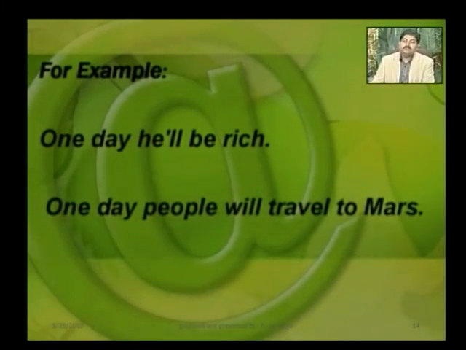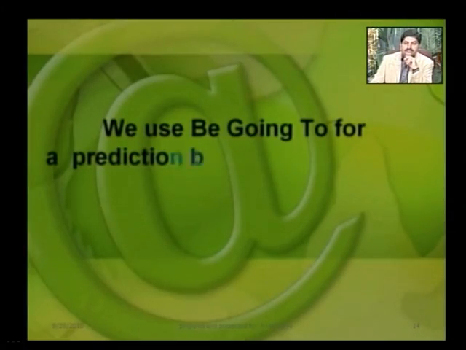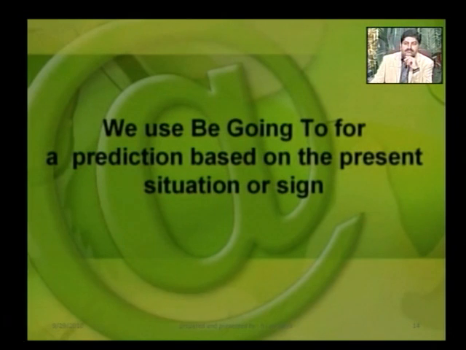Another example, one day people will travel to Mars. So it is also a kind of prediction without any present situation or sign. Now we look at using be going to for predictions. We use be going to for prediction based on the present situation or sign.